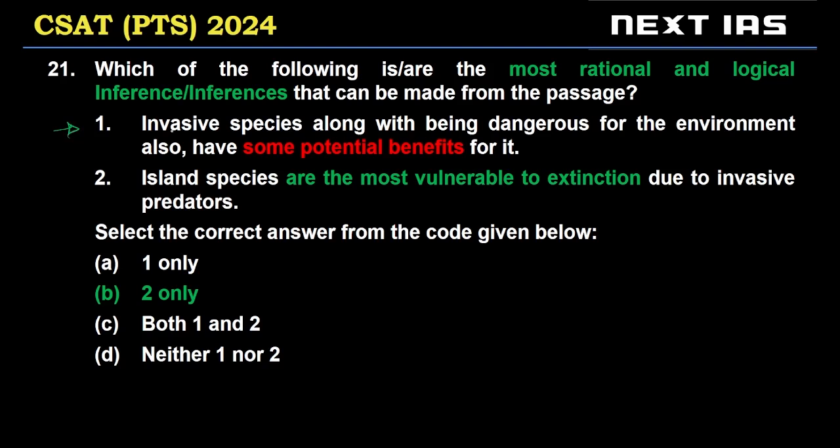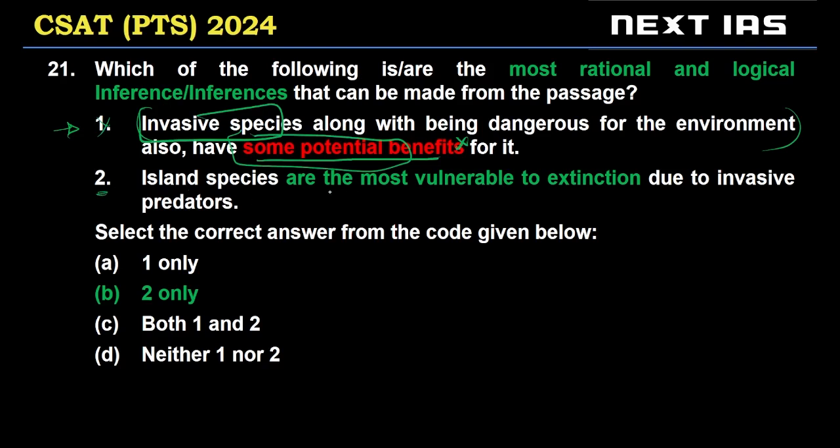If you look at statement one, invasive species along with being dangerous for the environment have some potential benefits. There's nothing wrong with the option here, but potential benefits of invasive species are not discussed in the passage. One is an invalid inference.